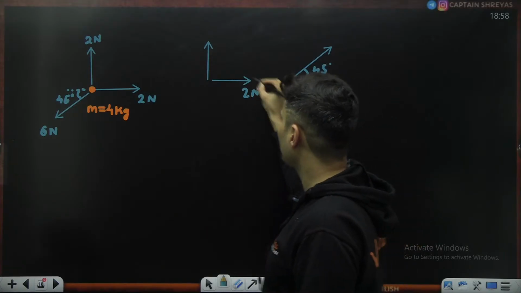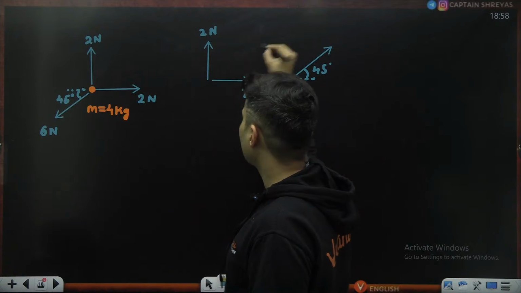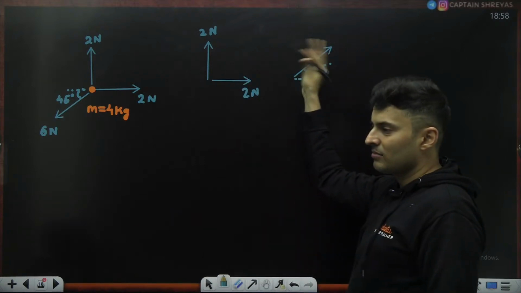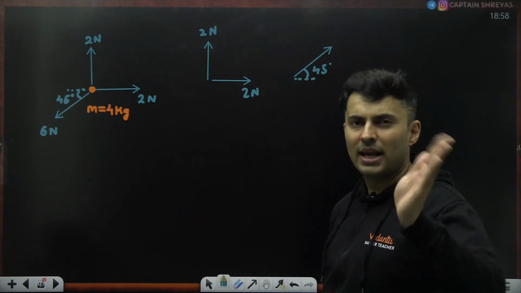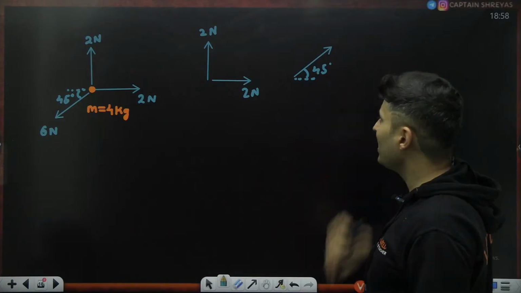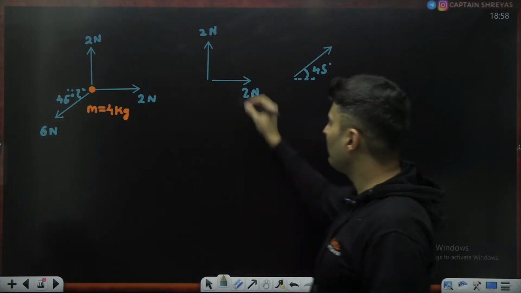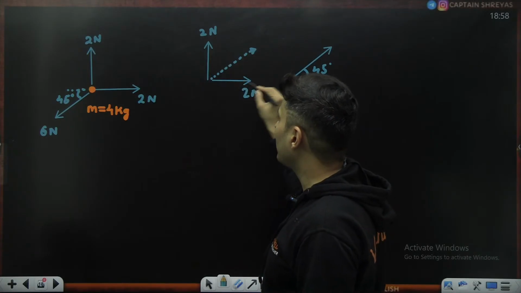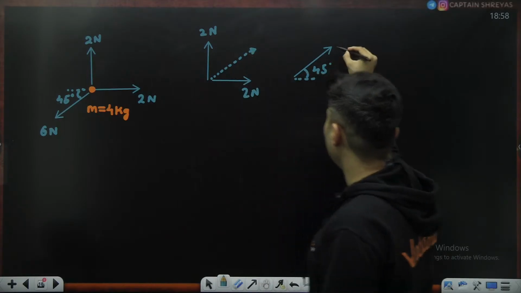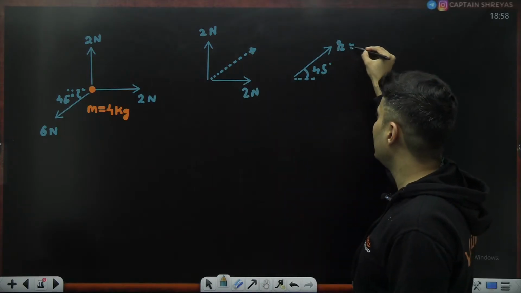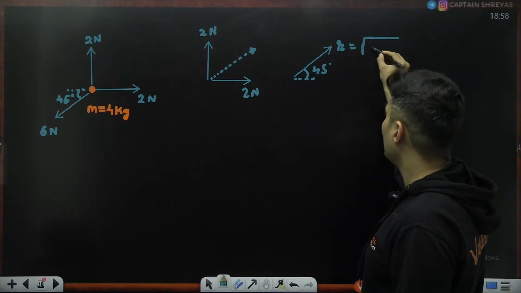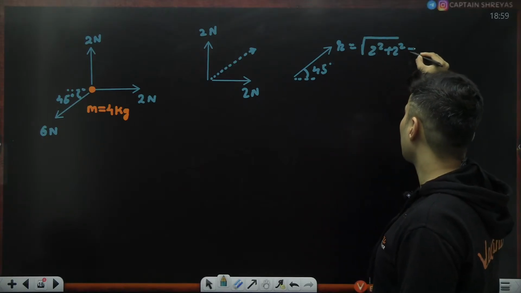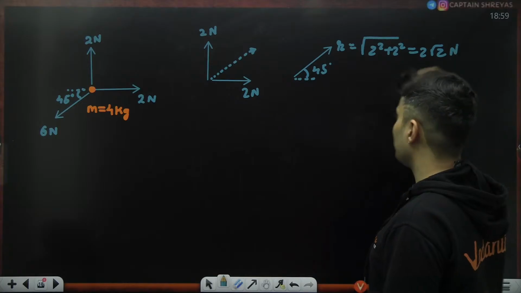Their resultant will be making equal angles on both the sides. How much will that resultant be? Use Pythagoras theorem, my dear students. This particular resultant will be root of 2 square plus 2 square, which is basically 2 root 2 Newton.